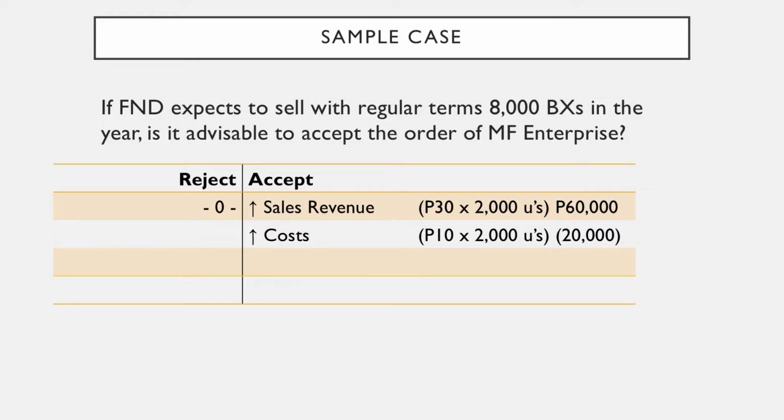That's 20,000 pesos. Note that there would be no sacrifice of regular sales, hence zero opportunity cost. Profits will go up by 40,000 pesos. An incremental profit indicates that the company would be better off if we accept the order, at least financially speaking.